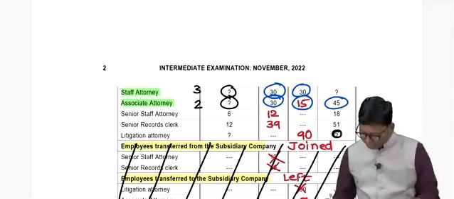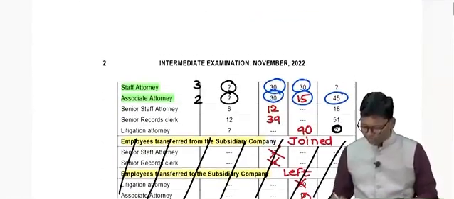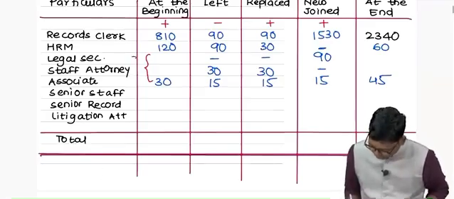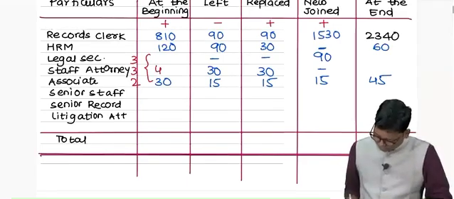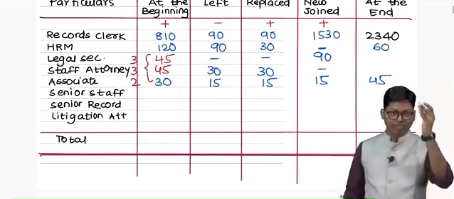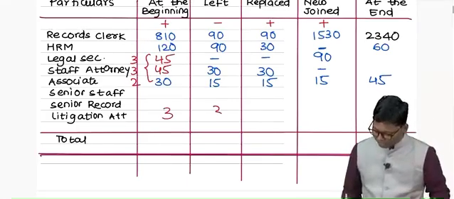As per our discussion, this ratio is 3:3:2. You need to cross multiply. 30 into 3 divided by 2 is equal to 45. This will come to 45. I just computed the ratio-wise calculation. It is 3, 3 and 2.